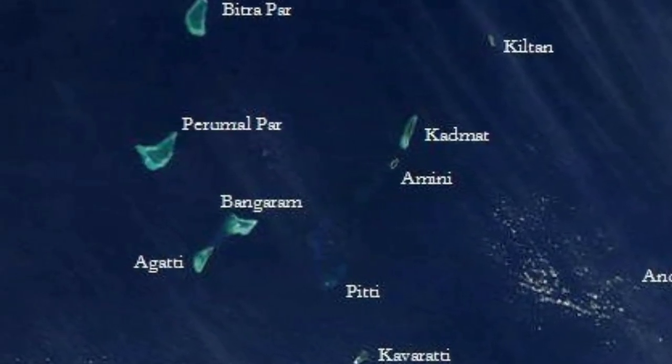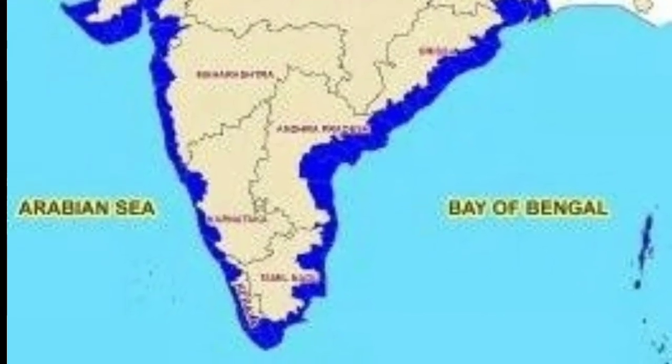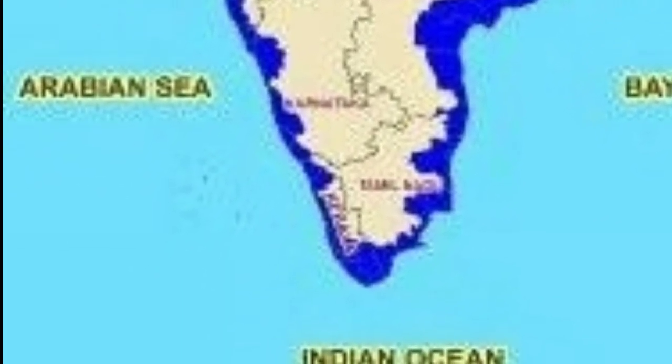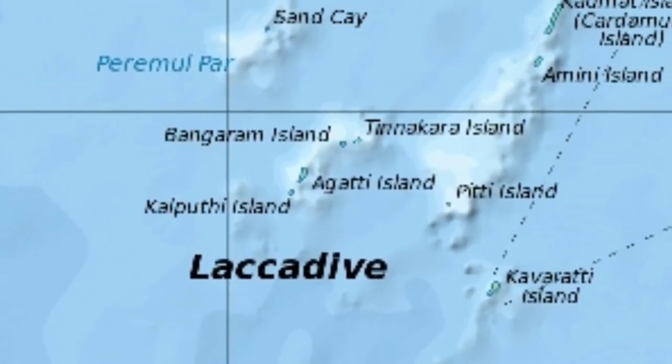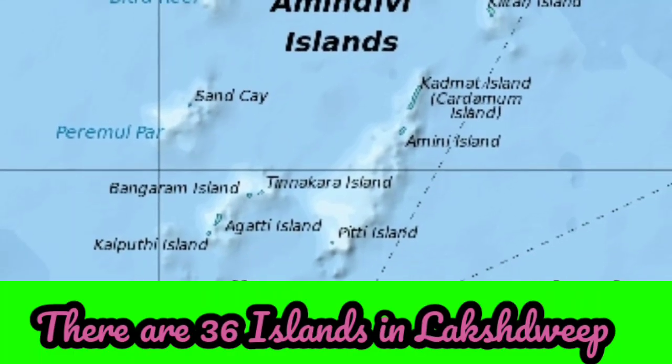You can find that the Lakshadweep Islands are a few miles away from the Malabar coast of the western coastal plain.